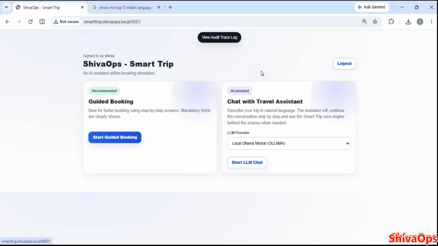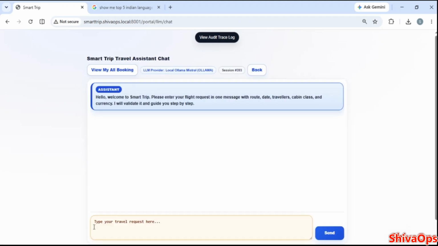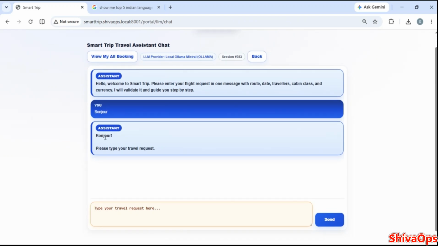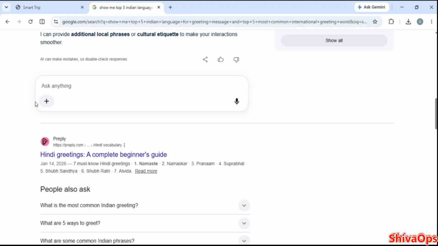We will try with Ollama also. Here my API key will be used with Gemini. Let's try with Ollama also. The last one was Bonjour. See, Ollama also understands all the greeting messages.